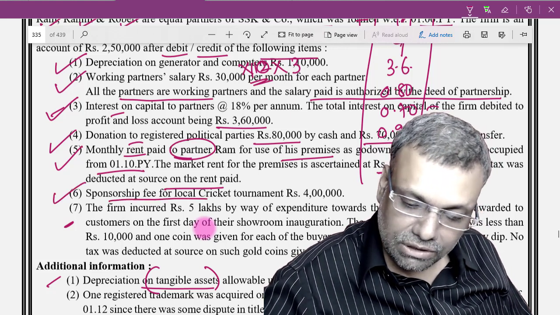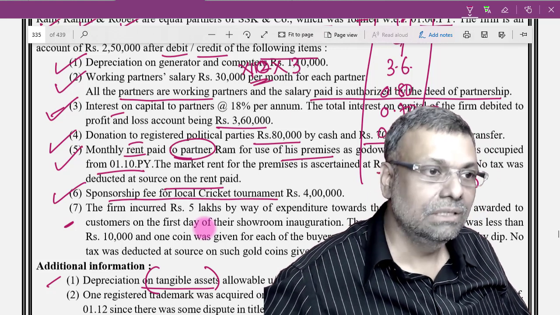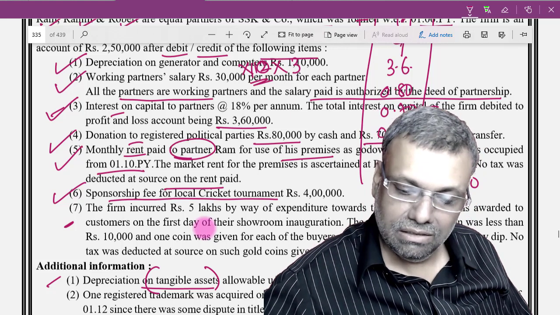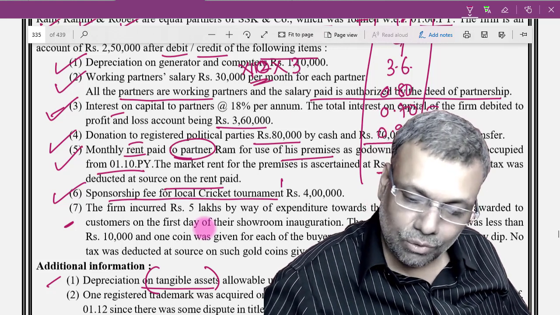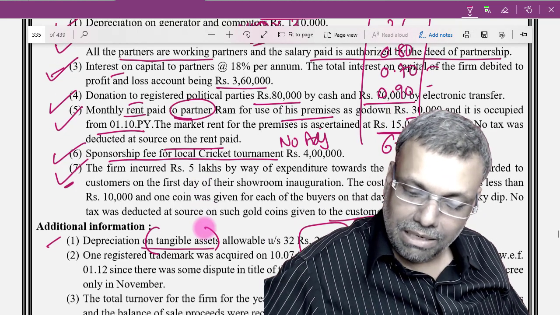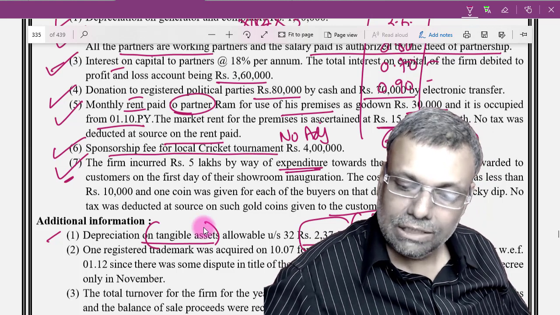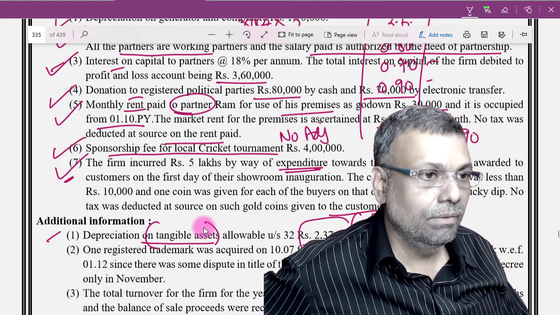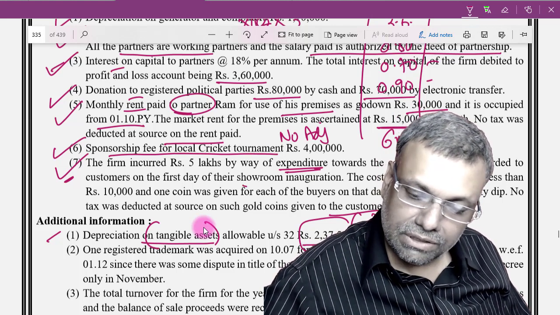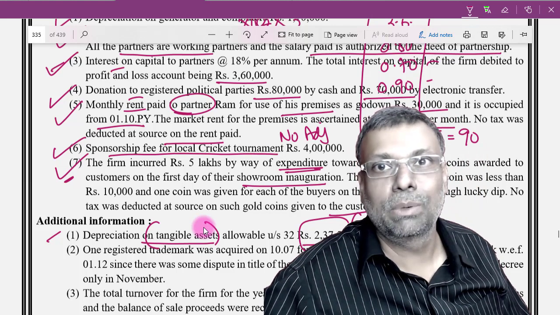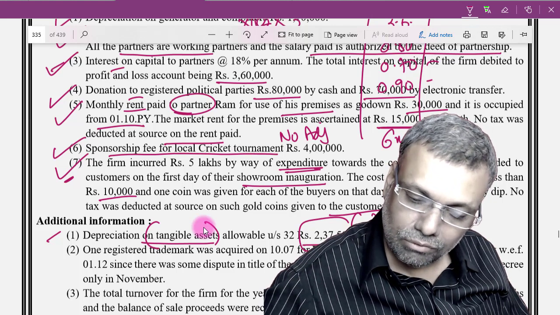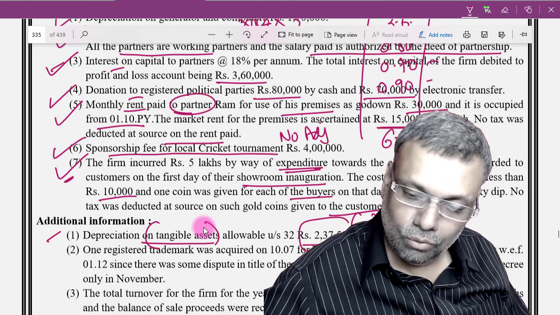Point number 6, sponsorship fees of 4 lakh rupees. So this sponsorship fee is basically a revenue expenditure, maybe something like an advertisement expenditure. So you do not require any adjustment. No adjustment required. Point number 7, the firm has incurred 5 lakhs by way of expenditure towards the cost of gold coins awarded to the customers on the first day of the showroom inauguration. So this is basically a sales promotion kind of expenditure. Cost of each gold coin was less than 10,000. Okay, 1 coin was given to a buyer on the day, selected through lucky dip.